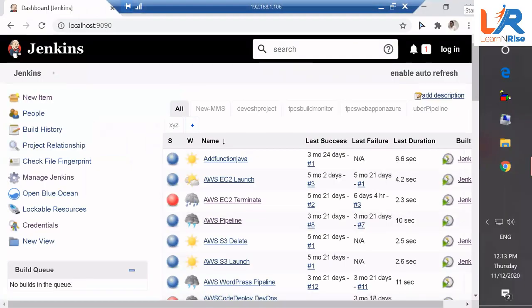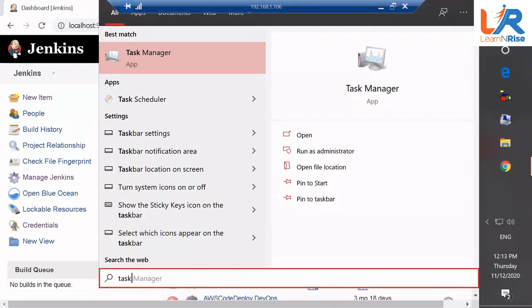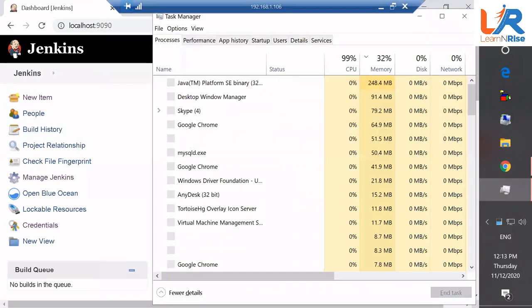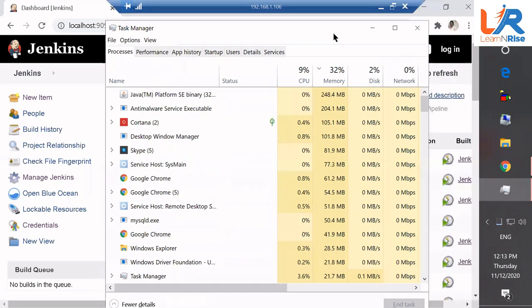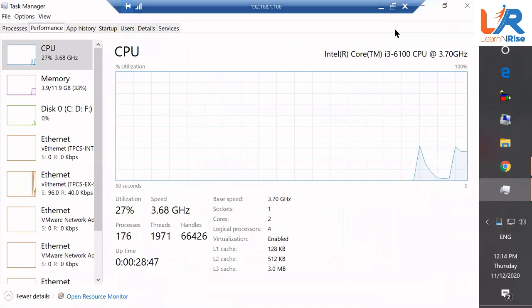Everyone, in the search box, please just go and type task manager. When you open the task manager, if you are running a Windows OS, you see Performance. In this performance tab, it is really a surprise that I am only utilizing 27% of the CPU. Only 27 or 26% of the CPU.